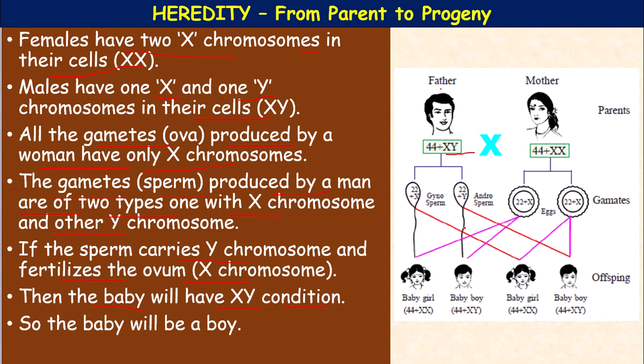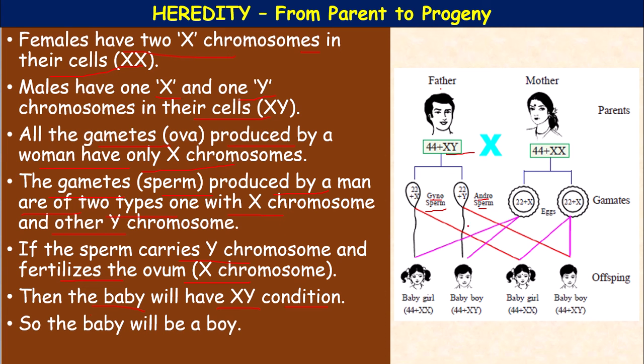So, the children born, here the combination: the genosperm, you can see 23 plus X chromosome, and 23 plus Y chromosome. This is a gynosperm, androsperm. Gynosperm means the sperm which represents the female, and the androsperm represents the male.